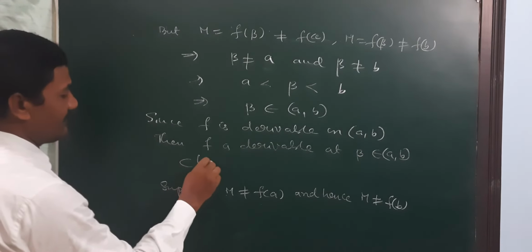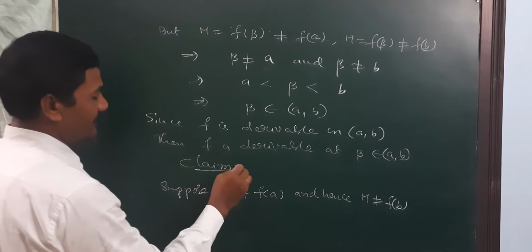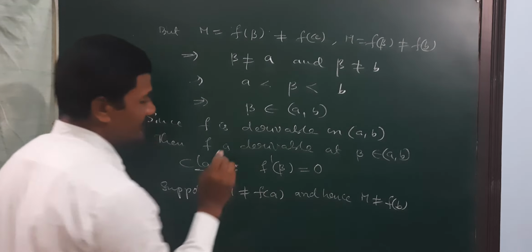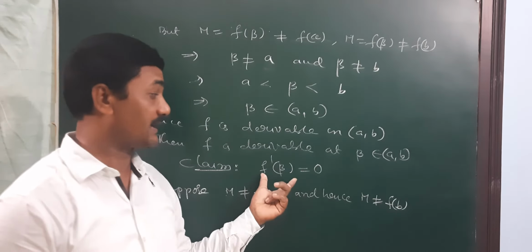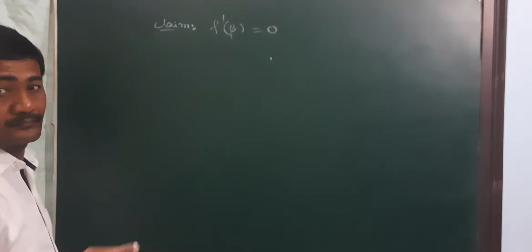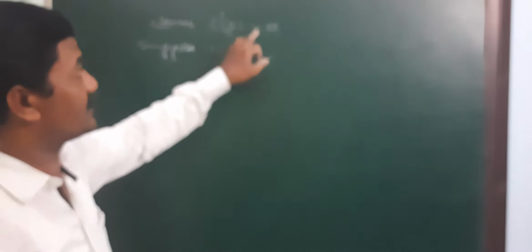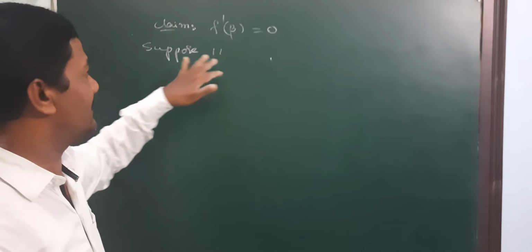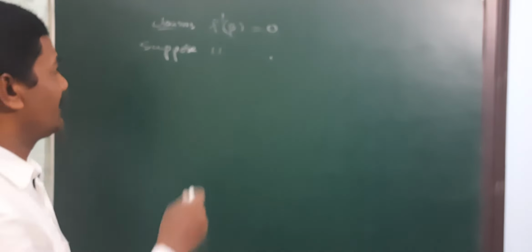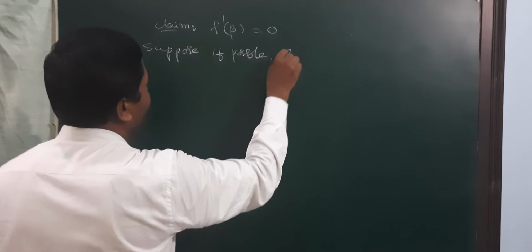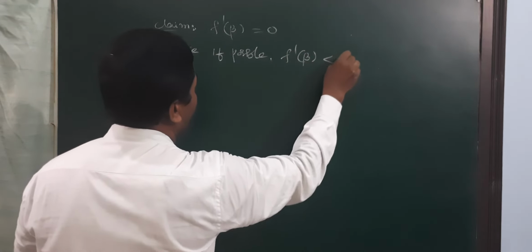So what is our claim? Immediately, what have we proved? We can prove that f dash beta is equal to 0. So our claim is f dash beta equals 0. We can't prove this directly. Suppose, if possible, we prove it in an indirect way. Suppose, if possible, f dash beta is less than 0.